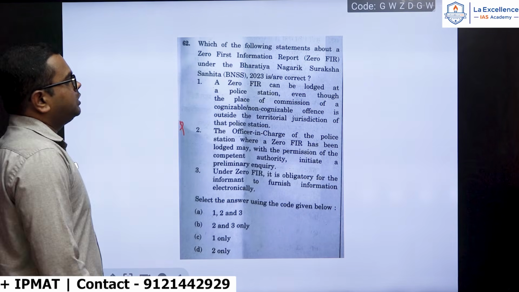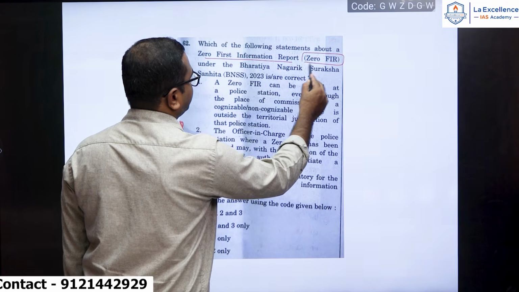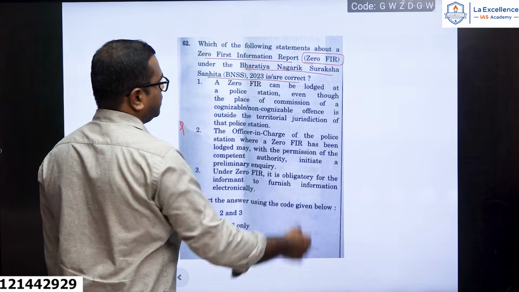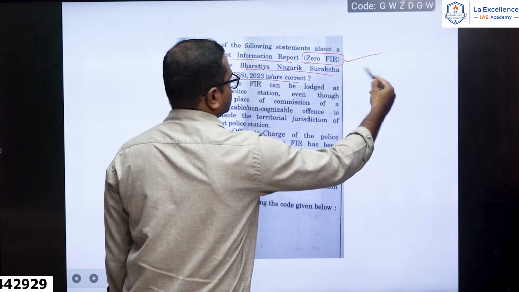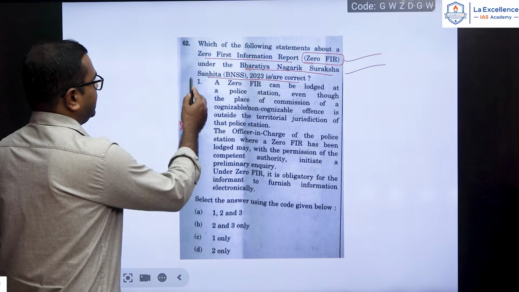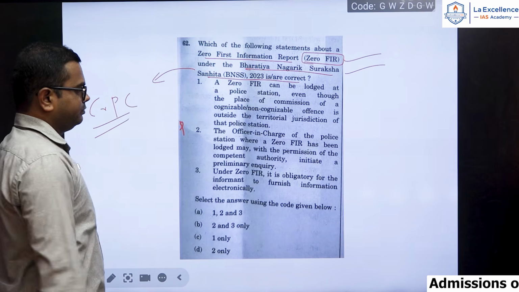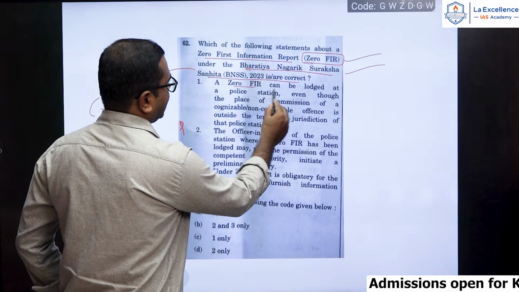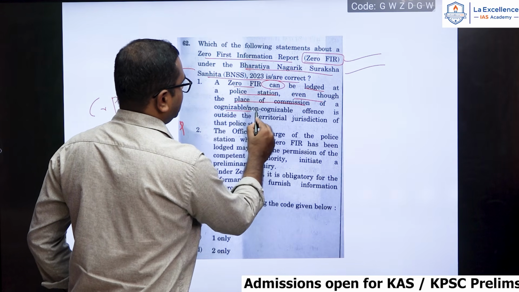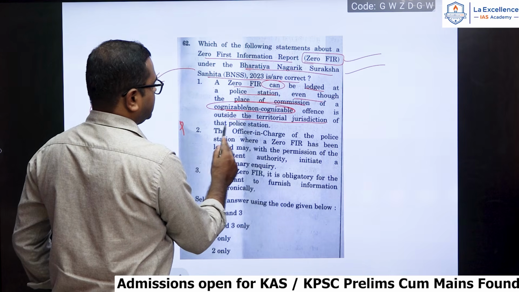Next question. Which of the following statements about a zero first information report, that is zero FIR, under Bharatiya Nagarik Suraksha Sanhita are correct? So this was very much into the news. Zero FIR, post Bharatiya Nagarik Suraksha Sanhita, BNSS, that replaced CRPC. A zero FIR can be lodged at a police station even though the place of commission of a cognizable or non-cognizable offence is outside the territorial jurisdiction of that police station.